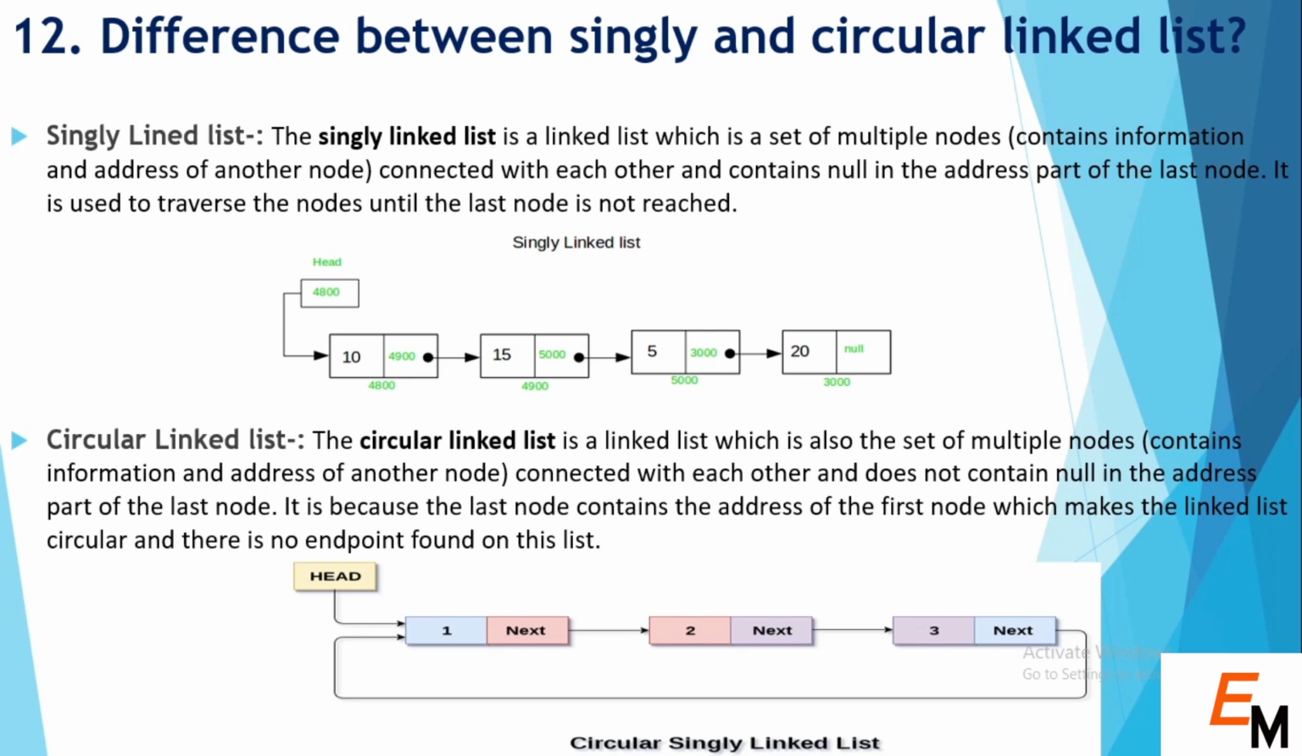So the next question is the difference between singly and circular linked list. A singly linked list is a collection of nodes which are connected to each other, and the last node of the singly linked list contains a null value in its address part. A circular linked list is also a set of nodes connected to each other like a singly linked list, but the difference is that the last node of the circular linked list contains the address of the first node, whereas in a singly linked list the last node contains null in its address part.